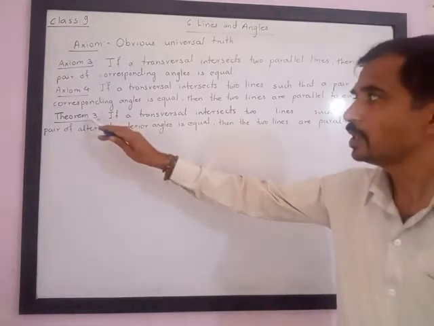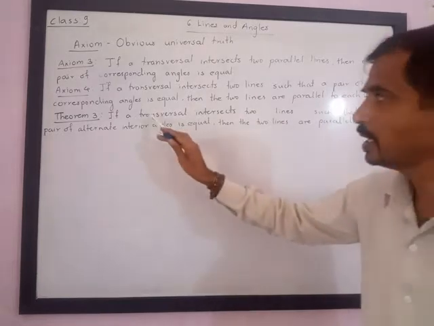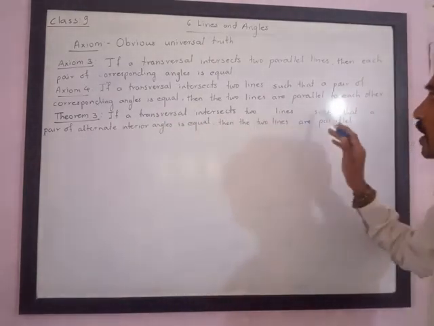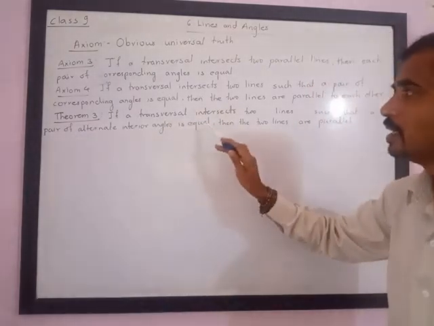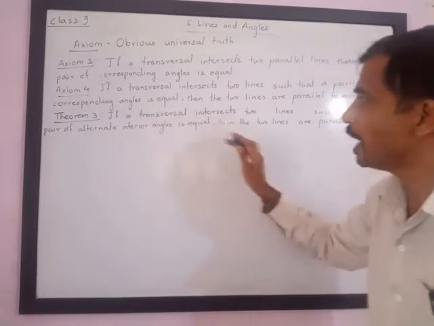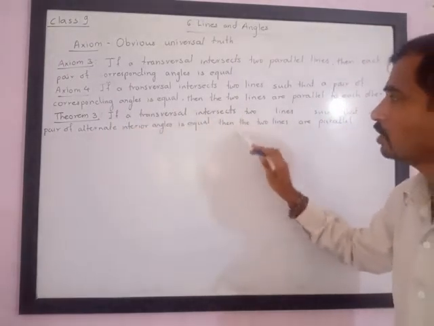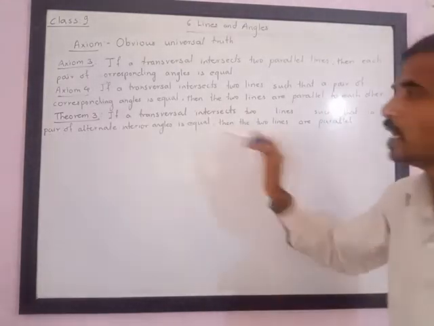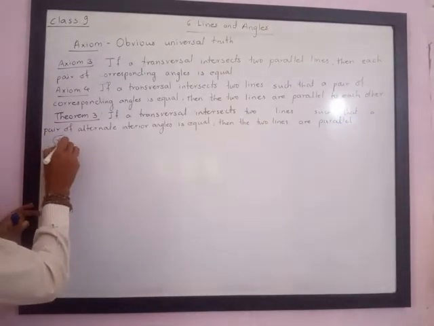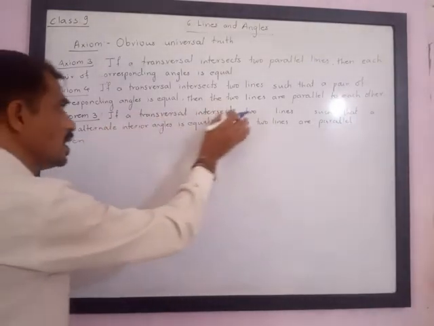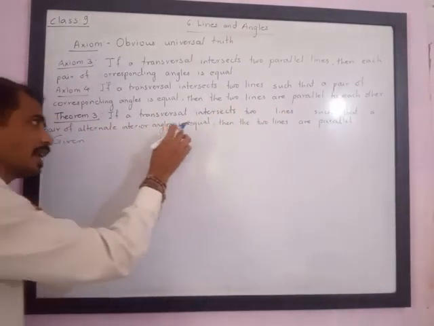So theorem number 3 is, if a transversal intersects two lines such that the pair of alternate interior angles is equal. Whatever is written after if and before then is the given part of the statement, and whatever is after then, that part we have to prove. So here the given part is, if a transversal intersects two lines such that the pair of alternate interior angles is equal.